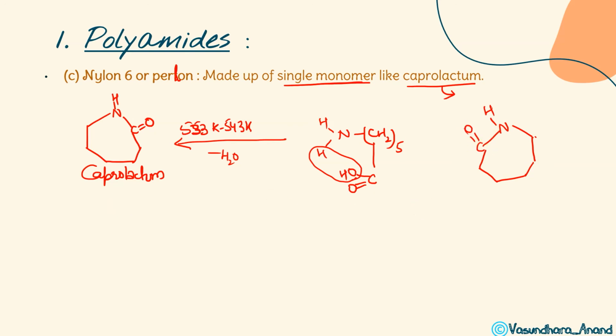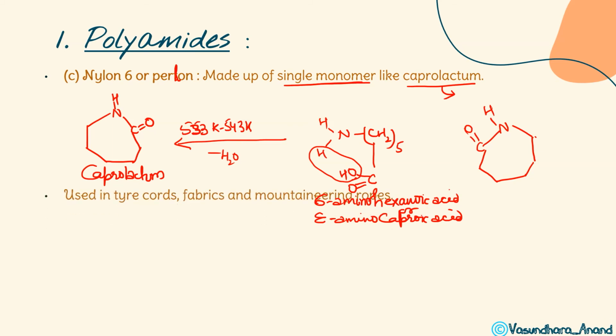Did you understand? So this is caprolactam, and how is it formed? This is 6-amino-hexanoic acid, or somewhere you can see it written as 6-amino-caproic acid. Both are the same thing. I hope it is clear. This is used in tire cords, fabric and for ropes, so it is used there.